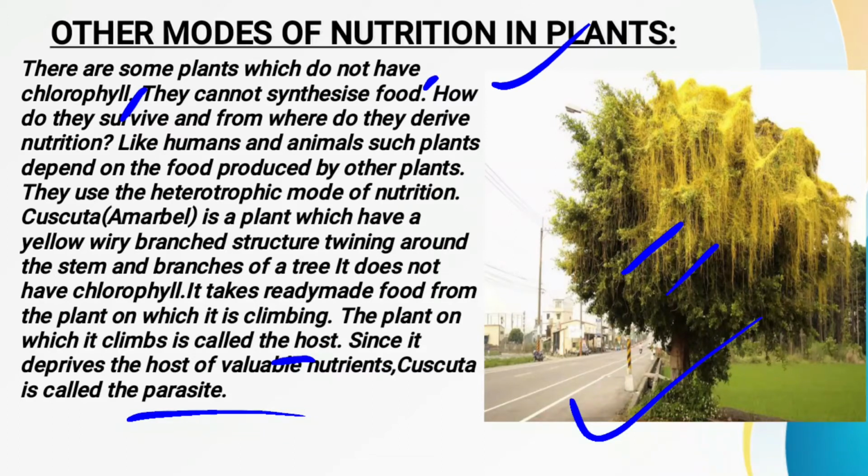The host is the one from which the cuscuta is getting the nutrients, and the parasite is the marble, because it is obtaining the nutrients from that particular plant on which it has climbed. So this is the heterotrophic mode of nutrition found in the cuscuta, also called the marble.